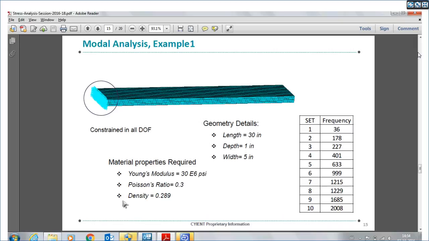In finite element analysis we calculate the mass of the component, which is volume times density, so we need to back-calculate the mass. That can be calculated through density. So here we need to give Young's modulus, Poisson's ratio and density, and we need to run the modal analysis. If we see here, our first frequency, that is the natural fundamental frequency, is 36, then 178, 227, 401 like that.